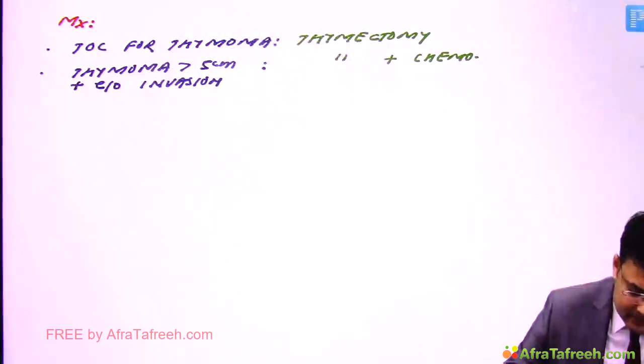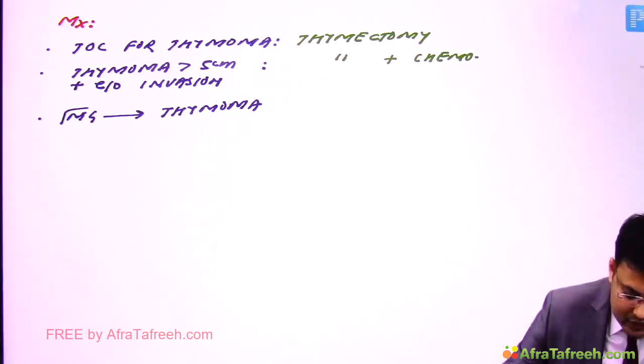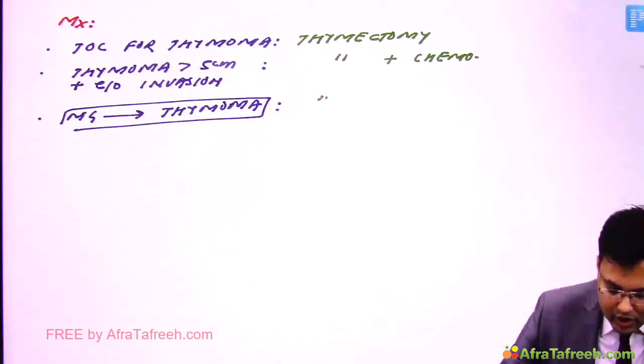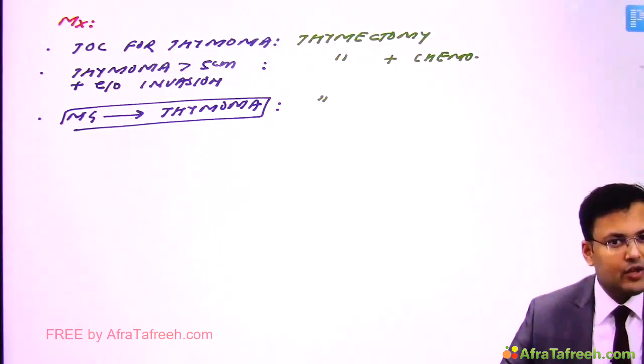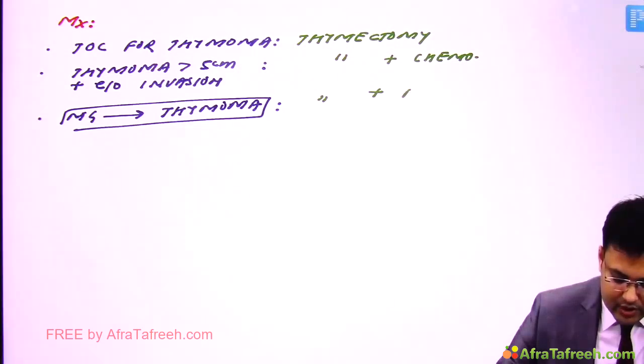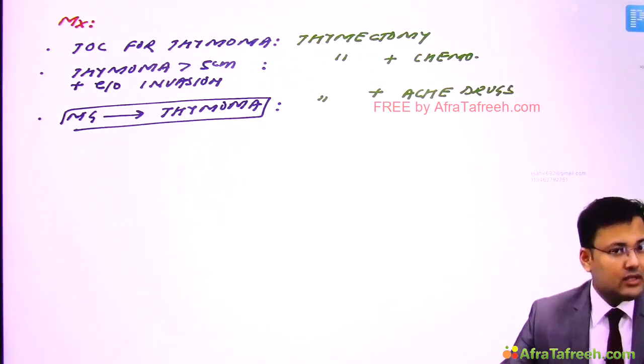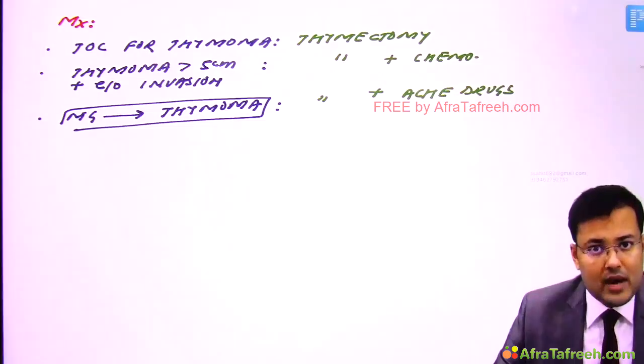And third situation, there is myasthenia gravis. It is because of thymoma. So myasthenia gravis is there, which is because of thymoma. So in these patients also, obviously we will go for thymectomy, and with thymectomy we will give anticholinesterase drugs, right? So this is how we manage the thymoma.